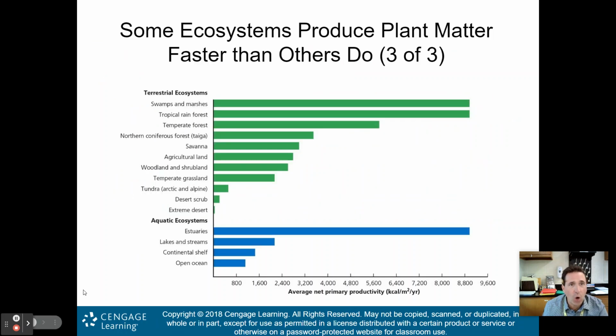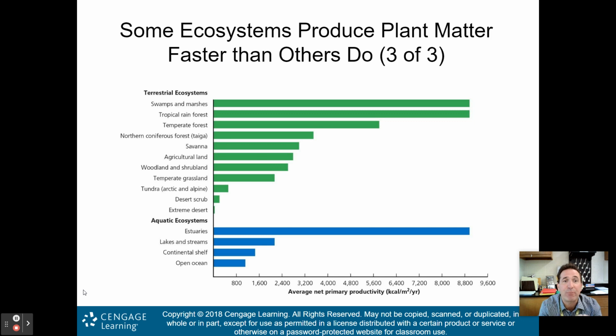Next chart shows you some ecosystems, right? So this is actually a chart of NPP for major life zones and ecosystems. So what is this telling us? This is telling us which ecosystems produce the most biomass, basically, and which ecosystems are going to have the more vibrant biodiversity and things like that. Look at them. Swamps and marshes, tropical rainforest, temperate forest.